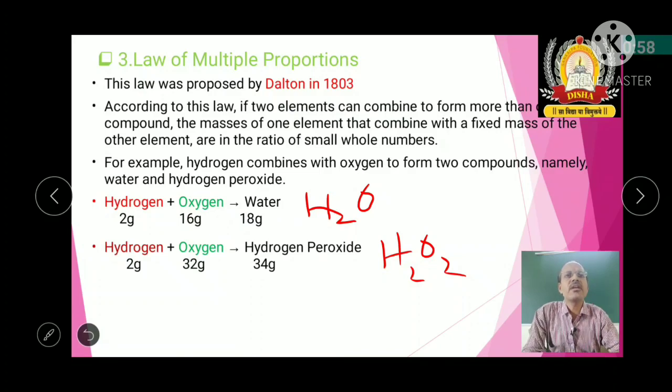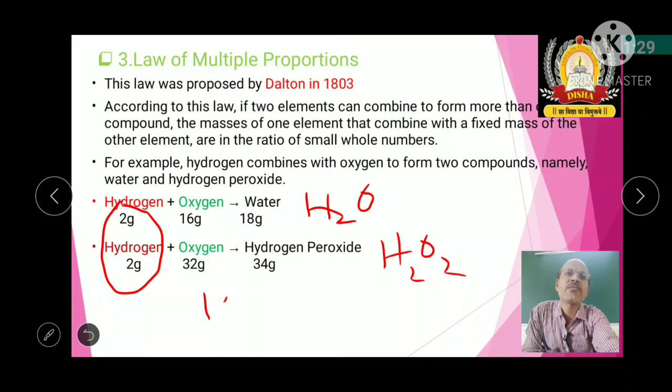Now what this illustrates is that the same elements give more than one product, one is water, another is hydrogen peroxide. Then what he said is that one element combines with a fixed mass of the other element. From the hydrogen point of view, it is 2 gram, which is fixed, and from the oxygen point of view it is 16 and 32. That means from the oxygen point of view, it is a 1:2 ratio, isn't it?